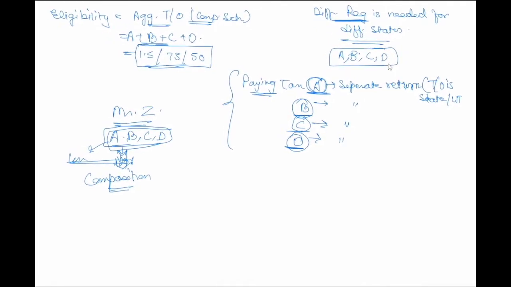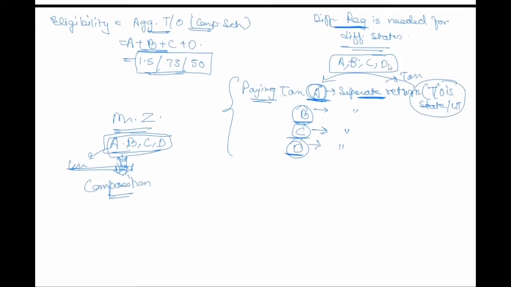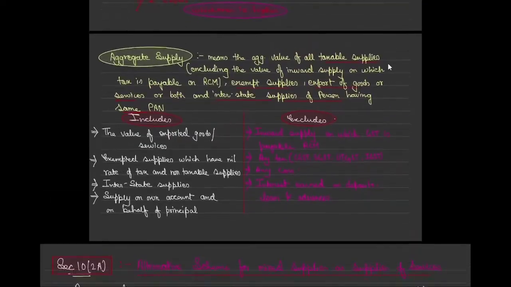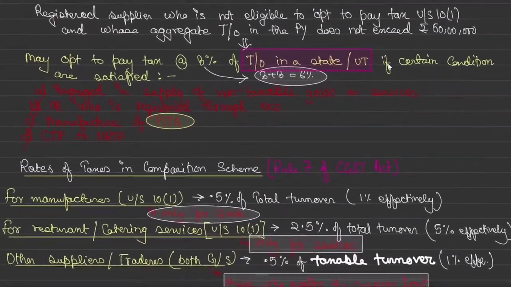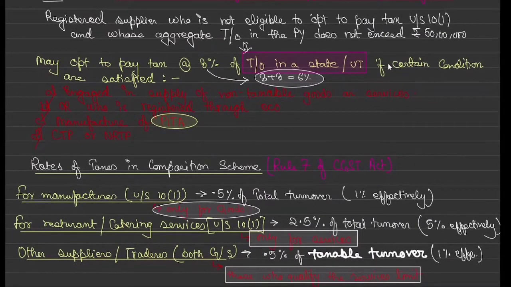So what I'm saying is that for paying tax, A's separate return will go. This tax will be paid on what? Turnover in the state where A is registered. That is what is written over here: turnover in a state or UT. Because for paying tax we need to check the turnover of that unit in that state or UT, whatever it is. What it will include and what it will not, we'll see.